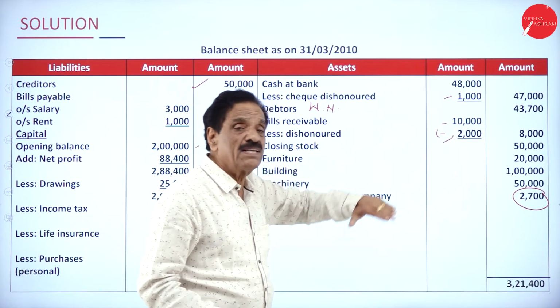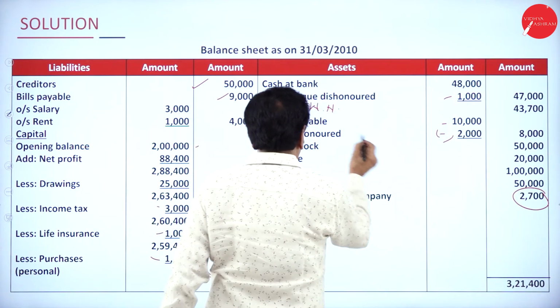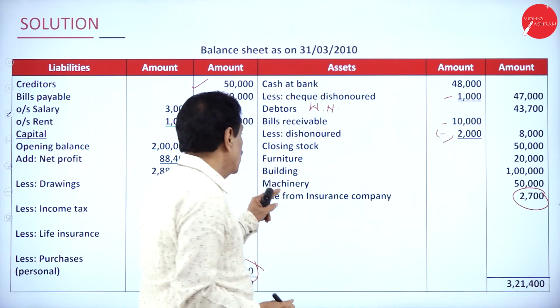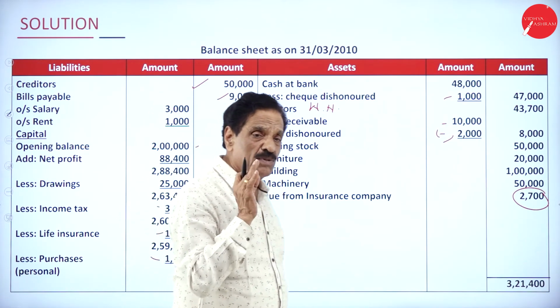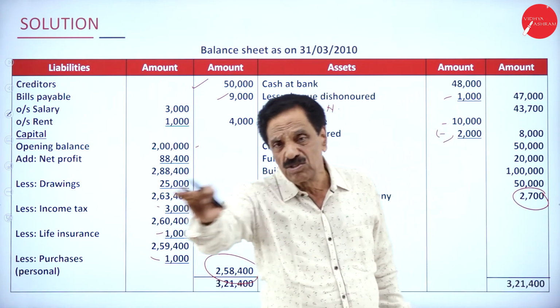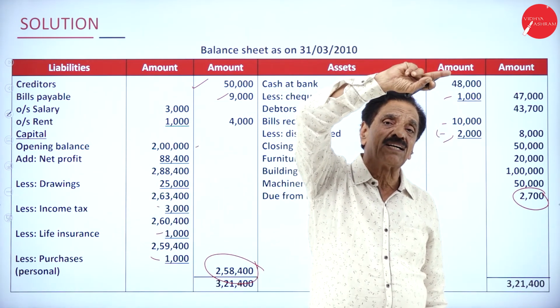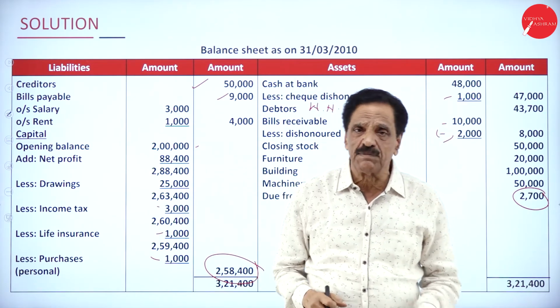Then BR dishonor should be deducted from BR and added to debtor. We have already added to debtor as per the working note. Then closing stock due from insurance company, we are going to receive. You must be careful now. Always this amount will come, generally. Stock discharge, full value, trading account, credit side. Whatever amount we are going to receive will come on the asset side of the balance sheet.